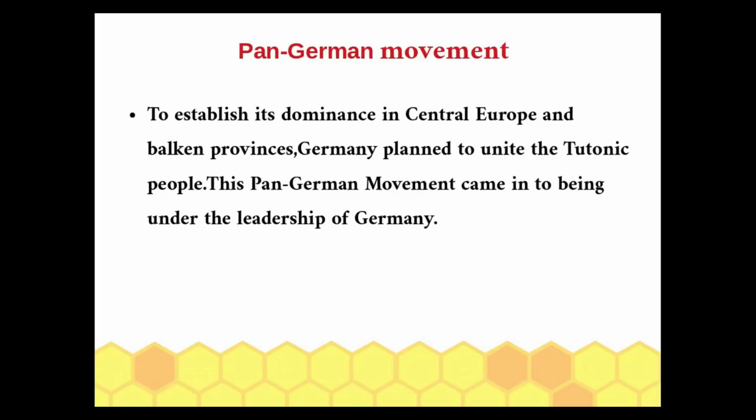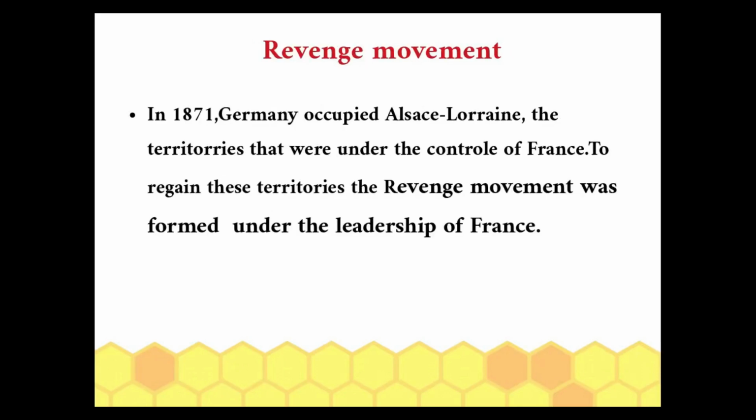Pan-German movement. To establish its dominance in Central Europe and Balkan provinces, Germany planned to unite the Teutonic people. This Pan-German movement came into being under the leadership of Germany.